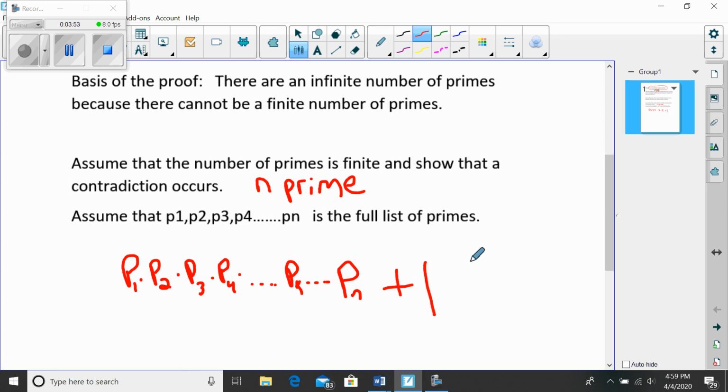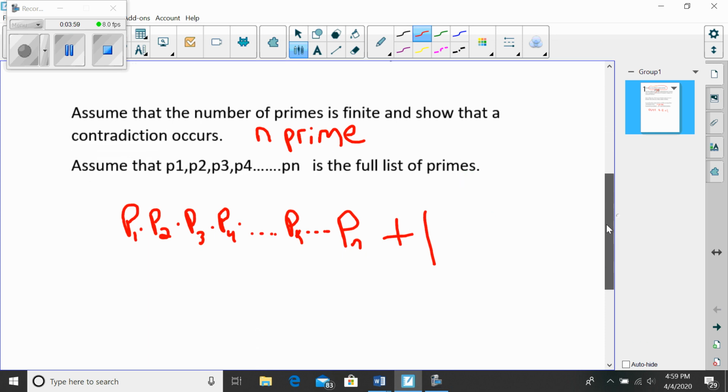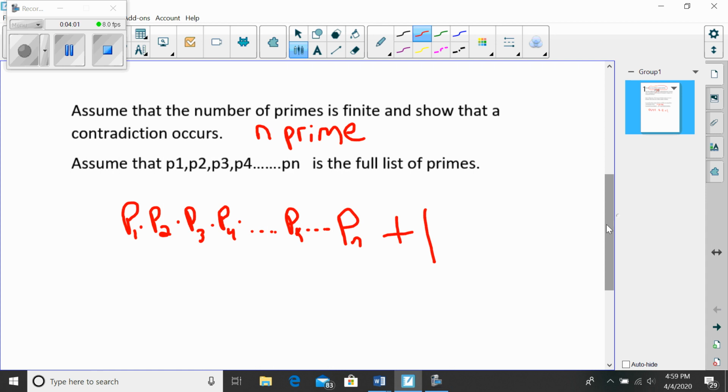And so I have this new number. Any number greater than or equal to 2 is either prime or composite. So I have to consider: is this number prime, or is this number composite?